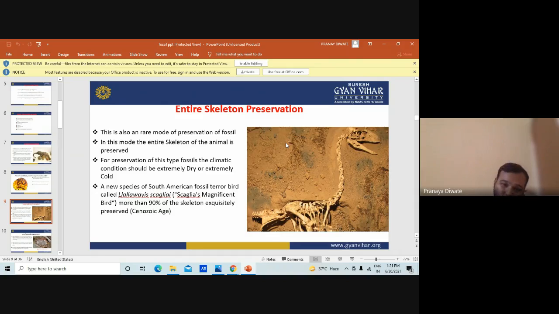So most students first fear paleontology just because of the names, but rather than the names, paleontology is very easy to understand. If you know the basic concepts, the process of fossilization and the different kinds of fossils, paleontology is not that hard.